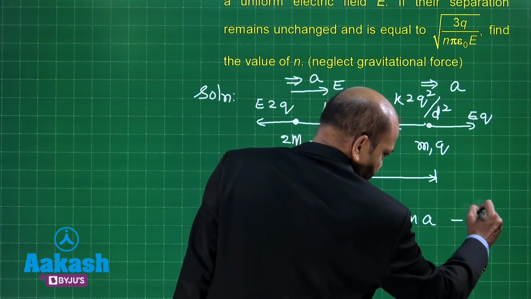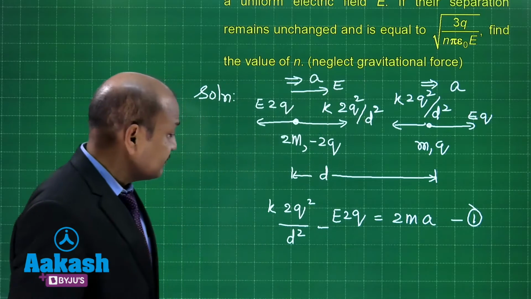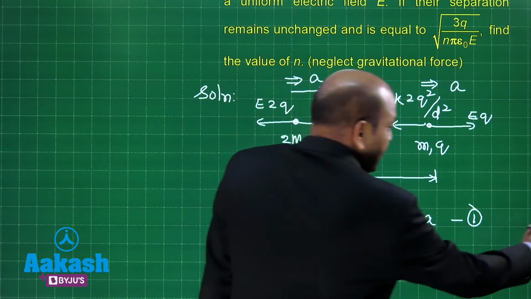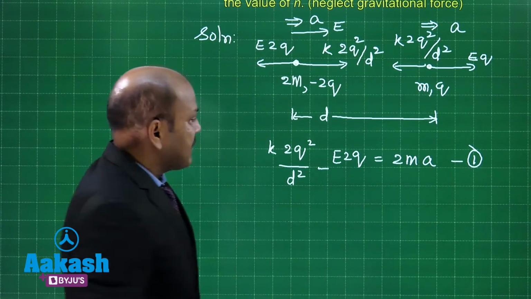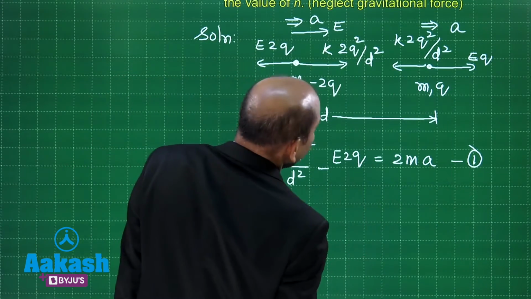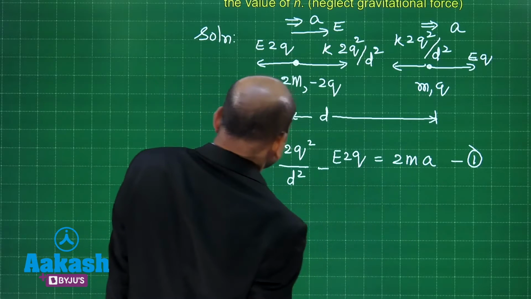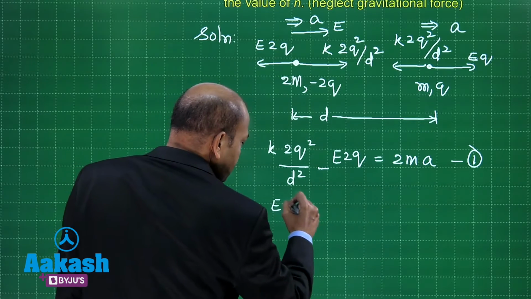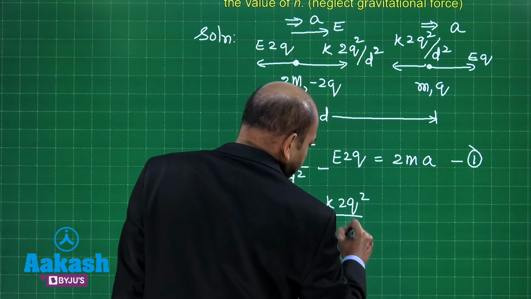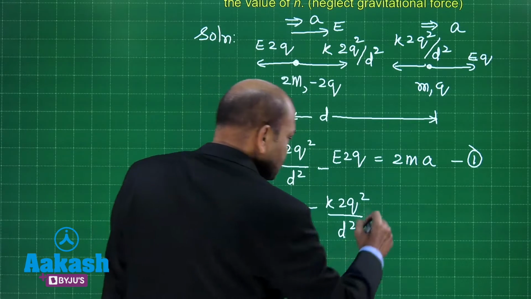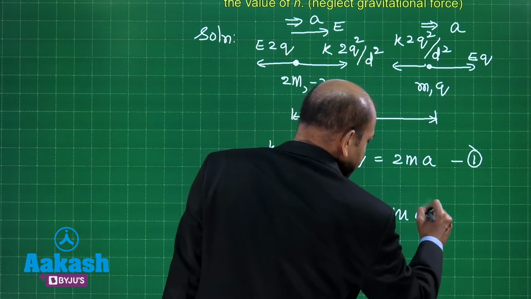So this is the first equation we have. Now looking at the second particle of mass m, the equation will be, well, the force towards right is Eq, so Eq minus k into 2q square divided by d square is equal to its mass into acceleration.